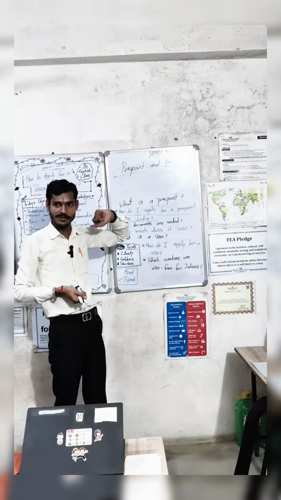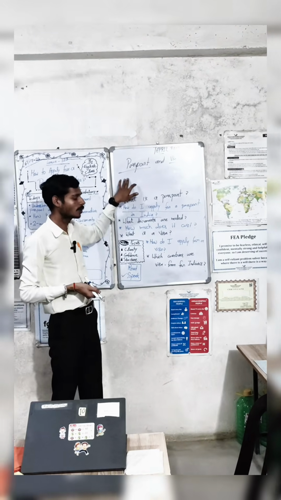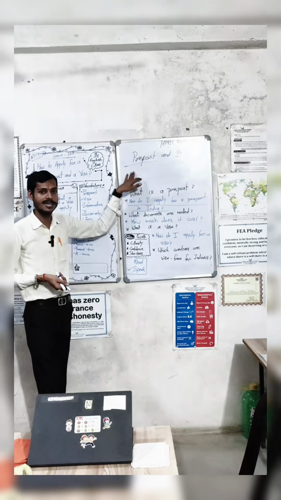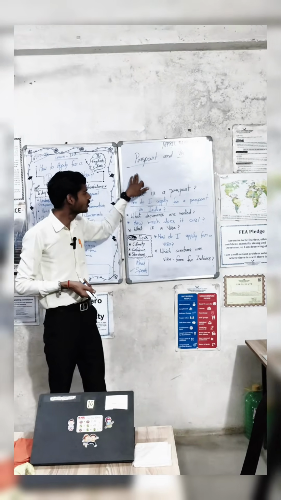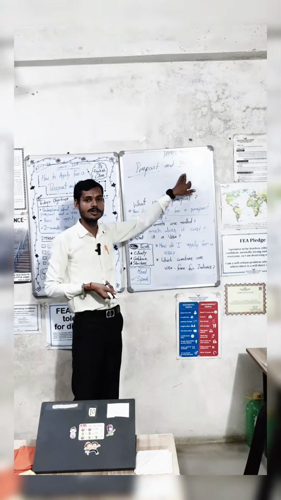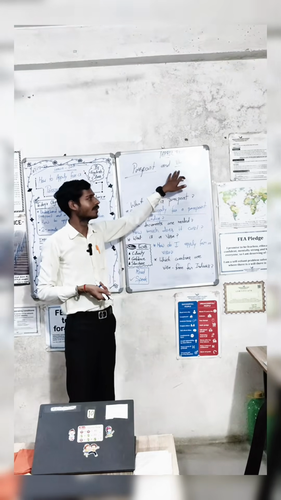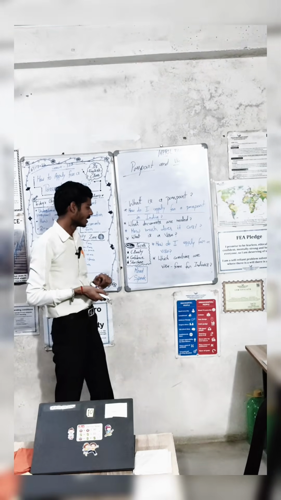So that is the major difference. A passport is the identification for travel to another country and a visa is the permission given by the other country.